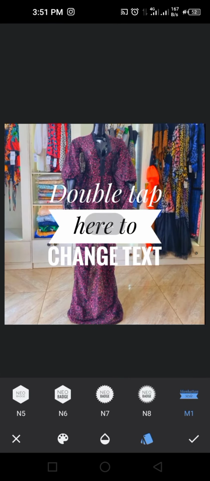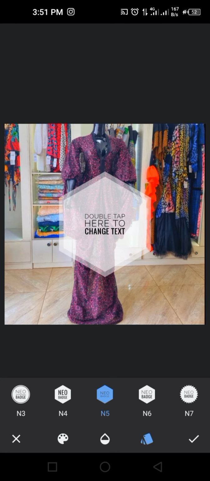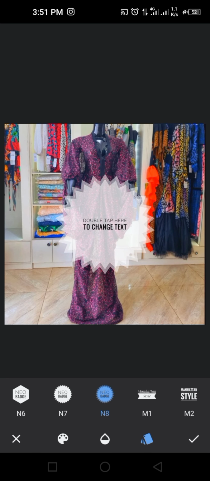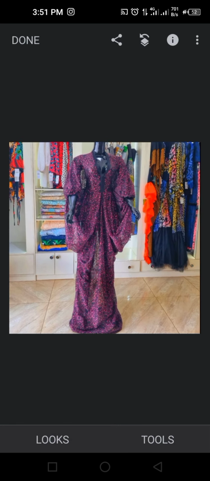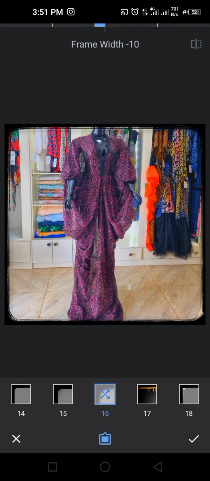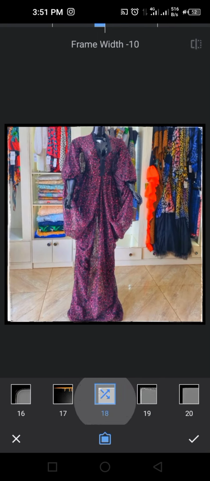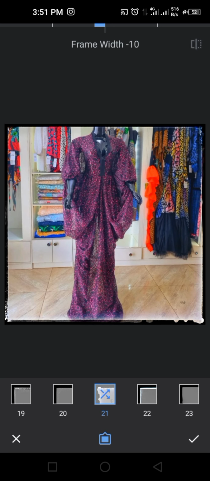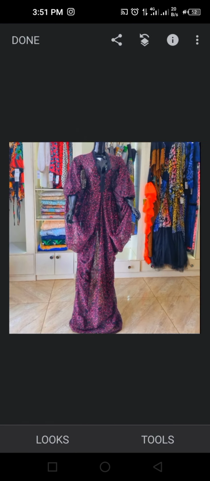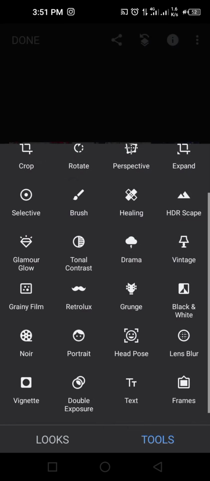Then text, if you want to add a text from here, you can add any text, maybe your brand name that you want to put. You can add your brand name this way. So that is what text does in the tools. Then frames, you can change any frame you want here, and that is what this works for, any kind of frame you want. But as fashion designers, you don't really need to be adding extra frames to your picture.